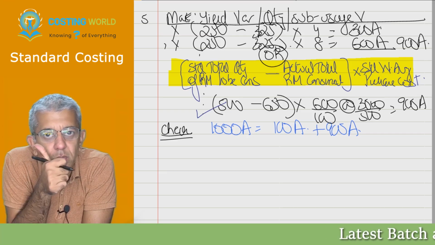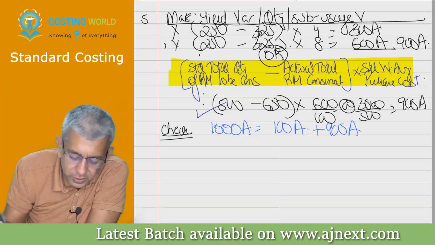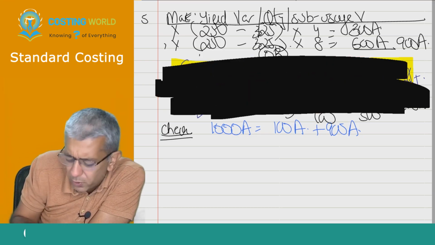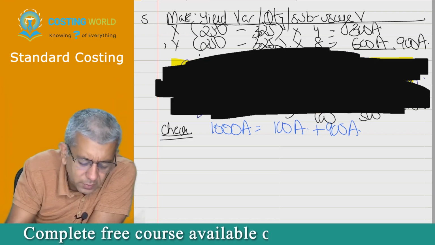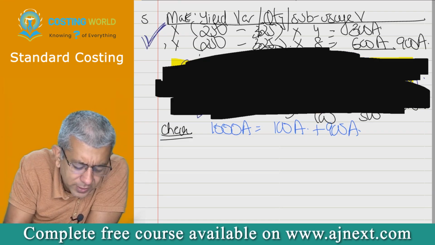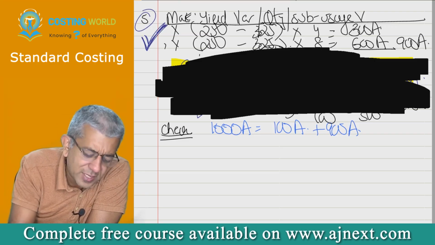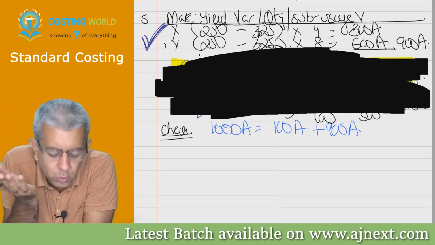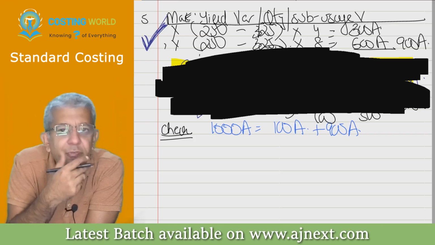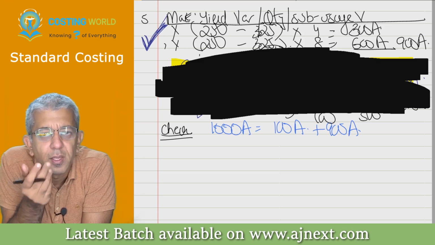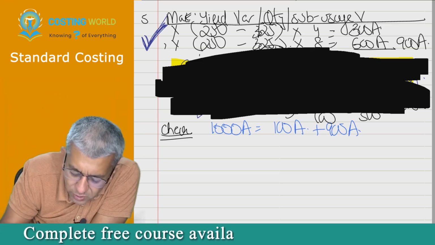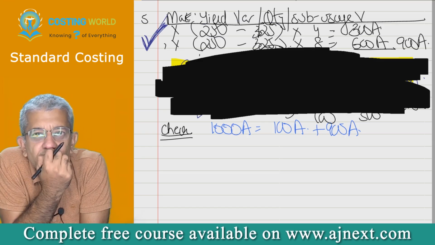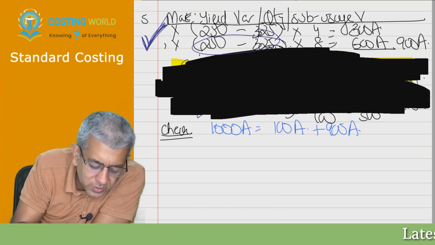Done? Yes, sir. Okay, listen. Now see. If I did not teach you this particular method, not a problem. Suppose I wanted to teach by this particular method. Can you say the fifth variance is the last variance that is there, beta? Nothing is remaining, your sum is all finished. If there is no breakup of the fifth variance, we should give its effect. Give its effect means, in terms of X, you have consumed 75 kgs extra. In terms of Y, we have consumed 75 kgs extra.